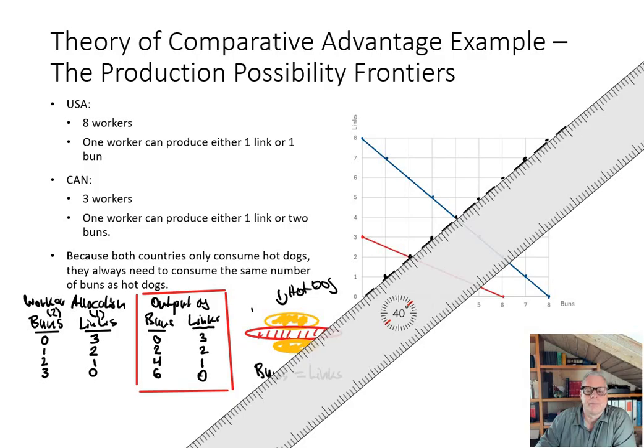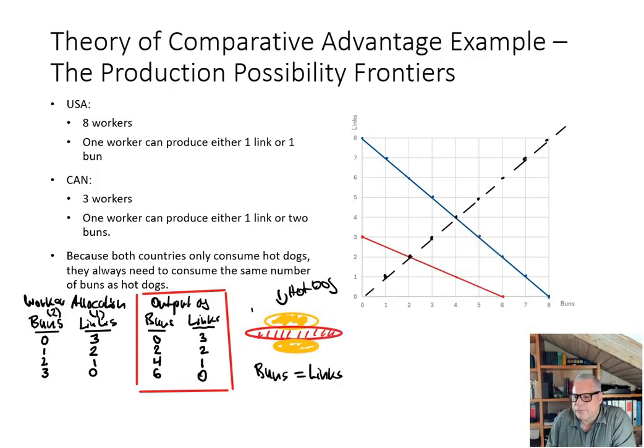So this 45-degree line represents the condition that they always need to produce the same number of buns as links. So let's write it as links equals buns.